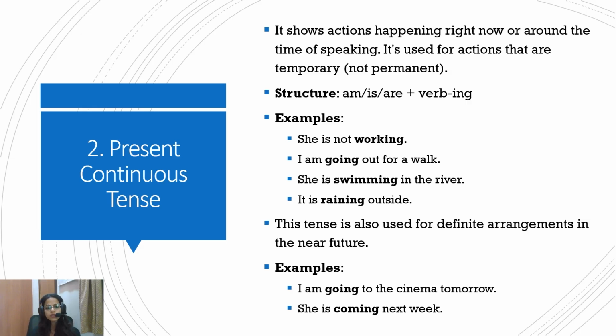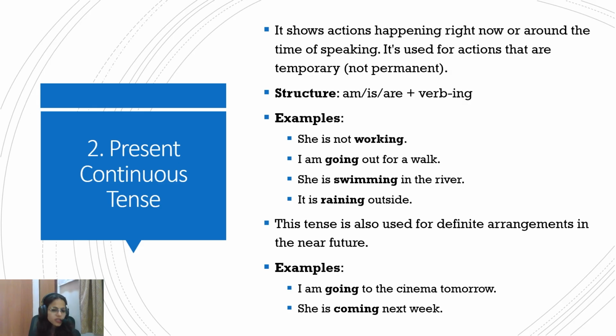Present continuous tense shows the action is happening right now and around the time of speaking. It's used for actions that are temporary and not permanent, and the structure is am, is, are plus the ing form of the verb. So for example, she is not working. Here, this is again a temporary stop, she's not working. Or I am going out for a walk. Nobody is walking continuously all the time, that person is going out for a walk. That means this temporary action of walk is happening.